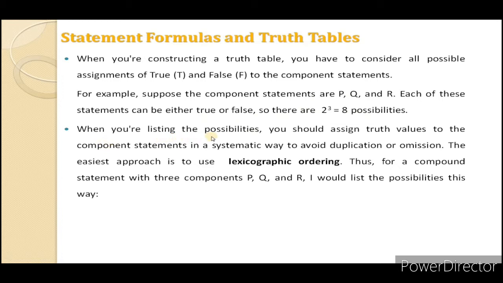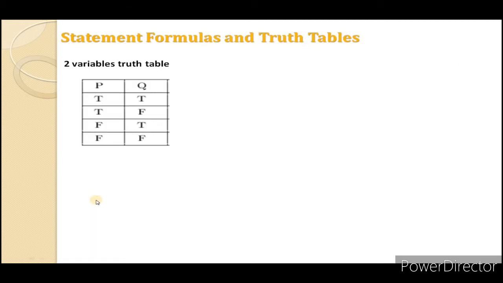When you are listing the possibilities, you should assign the truth values to the compound statements in a systematic way to avoid duplication or omission. The easiest approach is to use lexicographic ordering. Thus, for a compound statement with three components P, Q and R, I would list the possibilities this way.